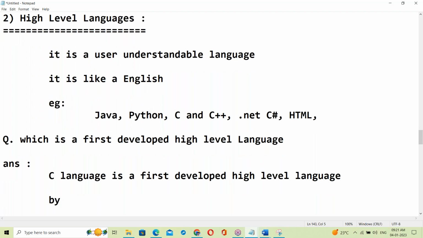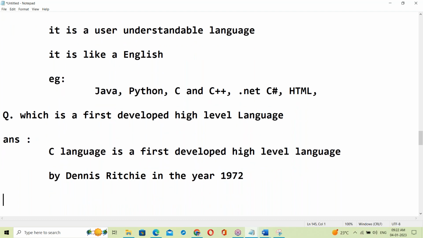By whom? Who developed C language? By Dennis Ritchie, in the year 1972. Very old language. COBOL and Pascal are later. Okay, these are later. First, C language. Later COBOL came to the market. C language is the first developed high-level language, by Dennis Ritchie in the year 1972.